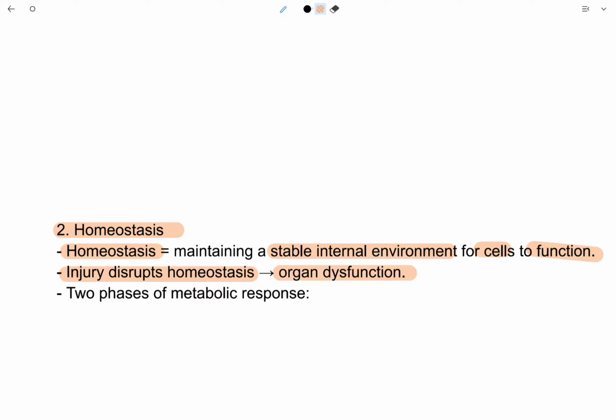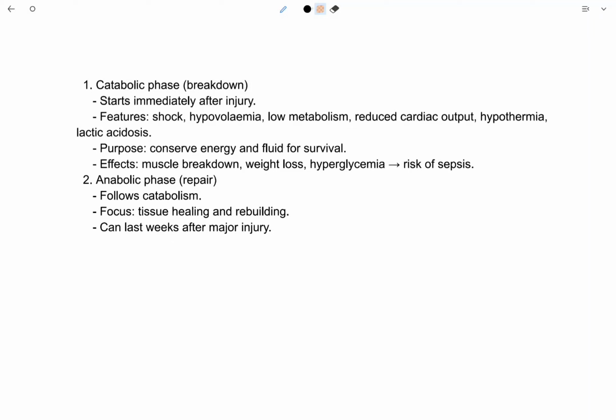There are two phases of metabolic response. One is the catabolic phase, also known as the breakdown phase, and the second is the anabolic phase, also called the repair phase. The catabolic phase starts immediately after injury or trauma.